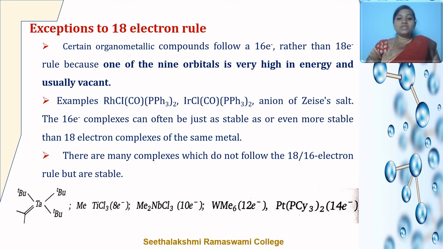The examples for these 16 electron complexes are Wilkinson's catalyst, Vaska's catalyst, and Zeise's salt. The 16 electron complexes can often be just as stable or even more stable than 18 electron complexes of the same metal. There are many complexes which do not follow the 18 or 16 electron rule, but they are still stable.